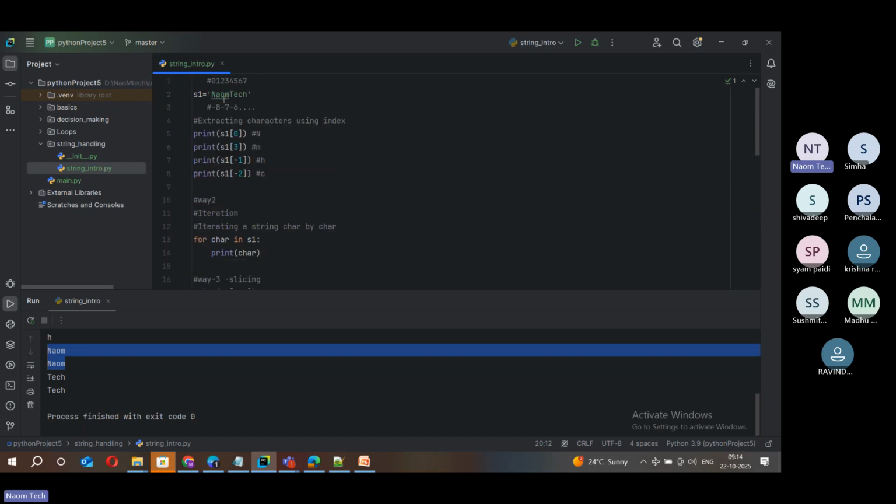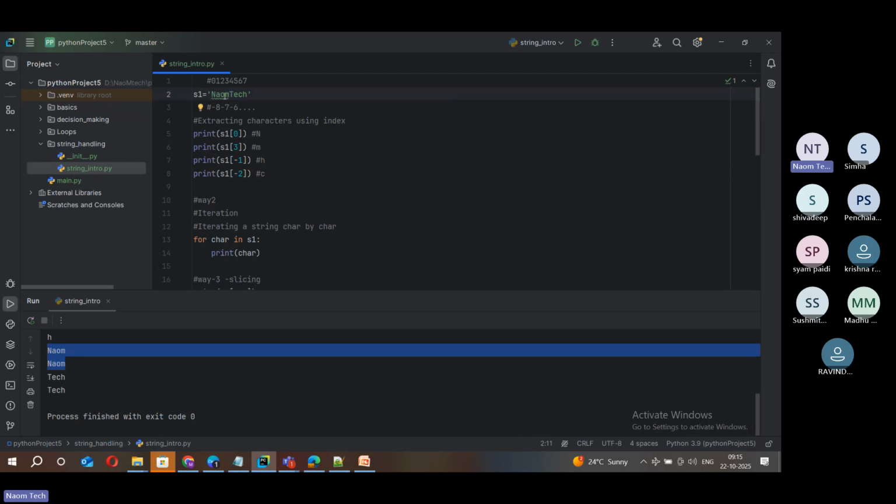But if you want to extract something in the middle, then you don't have a choice. You have to mention the start and end index. Both are a must. This exemption is only for when you try to extract a slice of the first part or the last part. But for something in the middle, you must specify the start and end index.